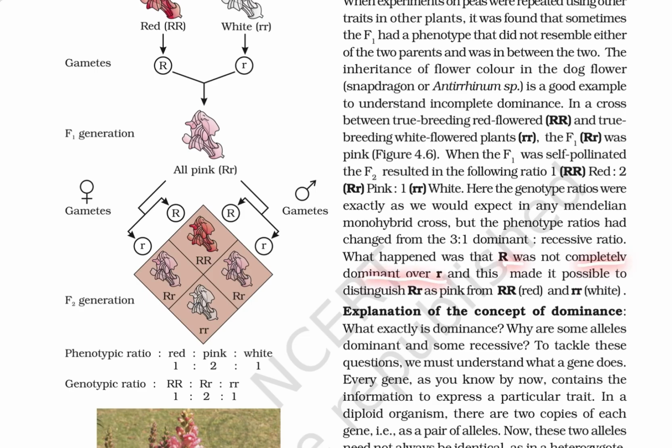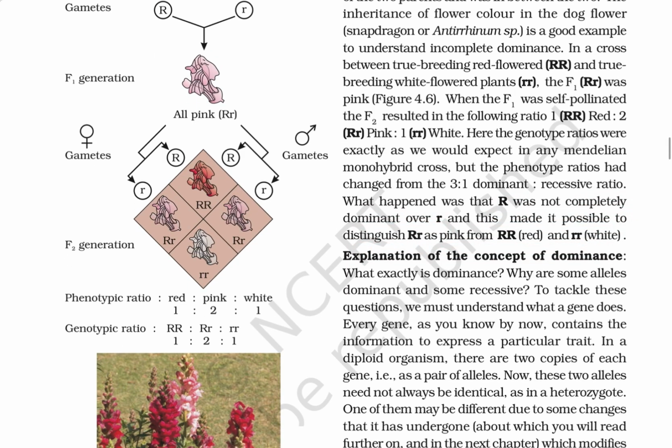What happened was R was not completely dominant over r, and this made it possible to distinguish Rr as pink from RR red and rr white.